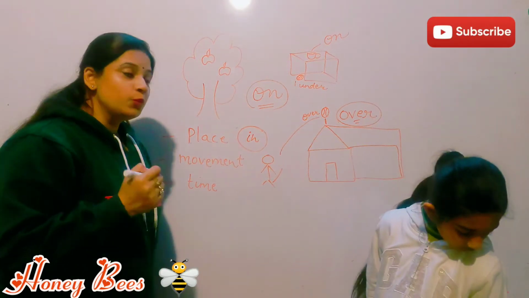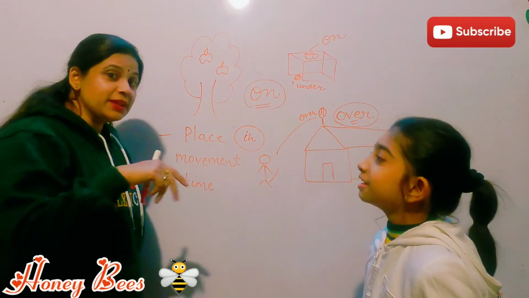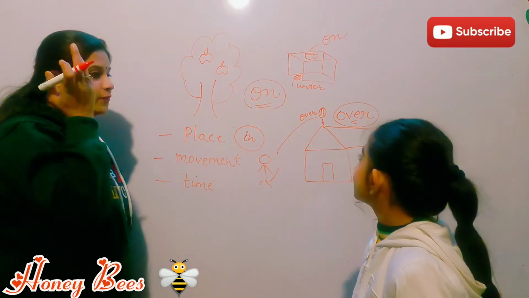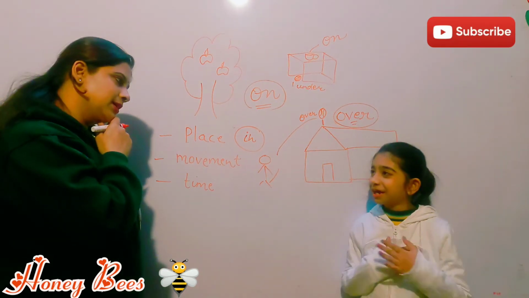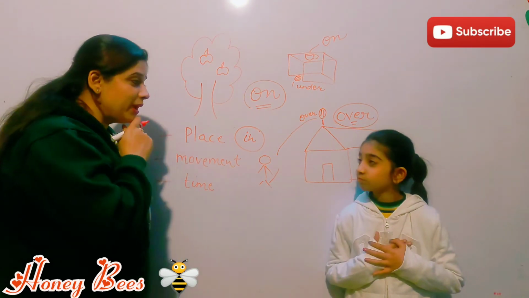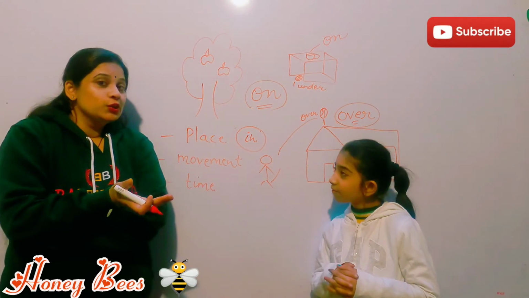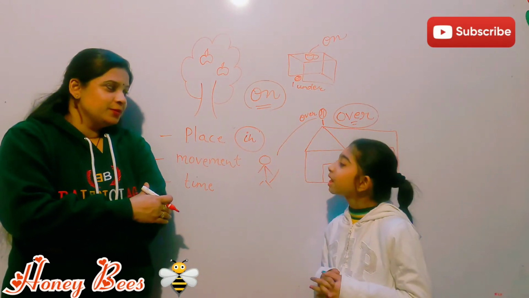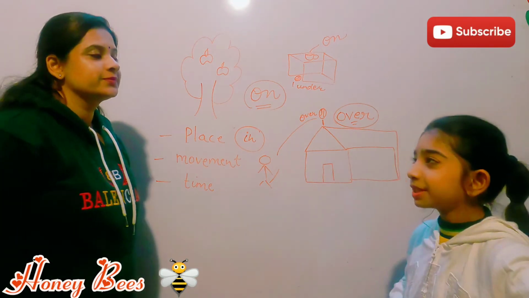Okay, now tell me movement. Any example of movement? When something is moving? The girl is against the wall. Actually, I am against the board. You are against the board, but you are not moving, my dear. If I am against the wall, that means I am standing there, right? But I am asking you about the movement. Let me think.